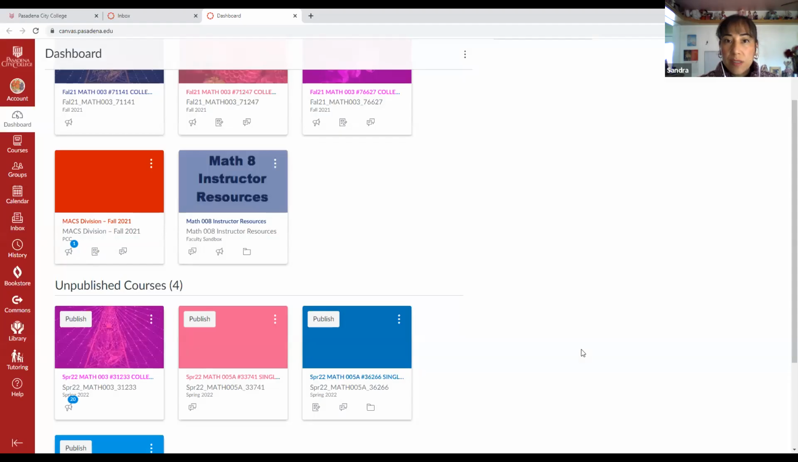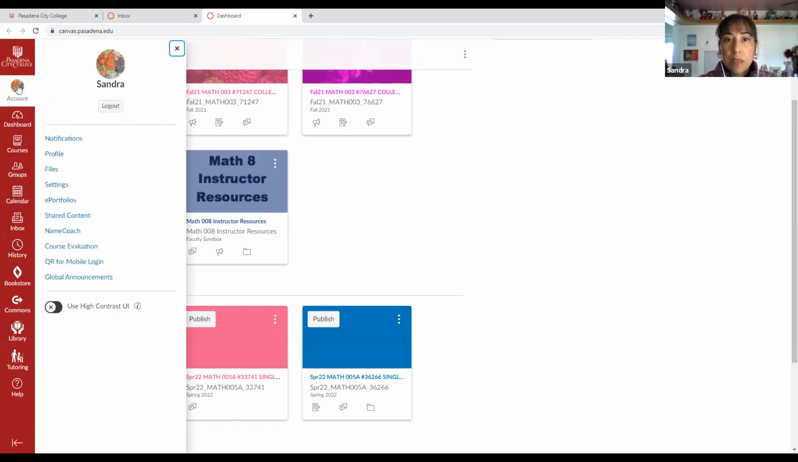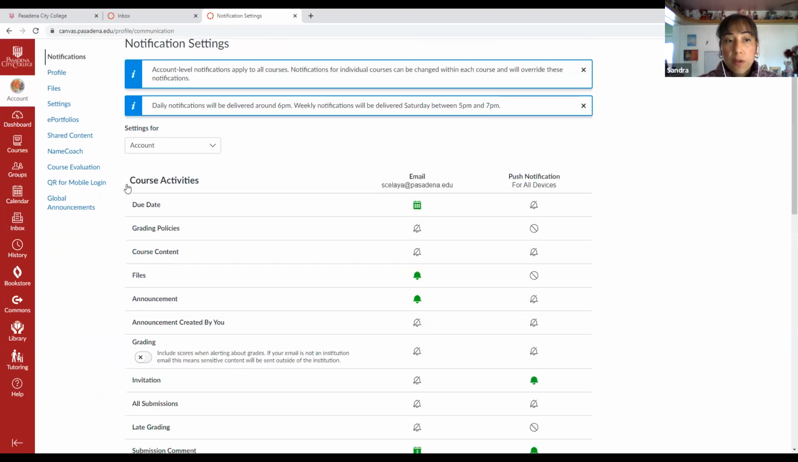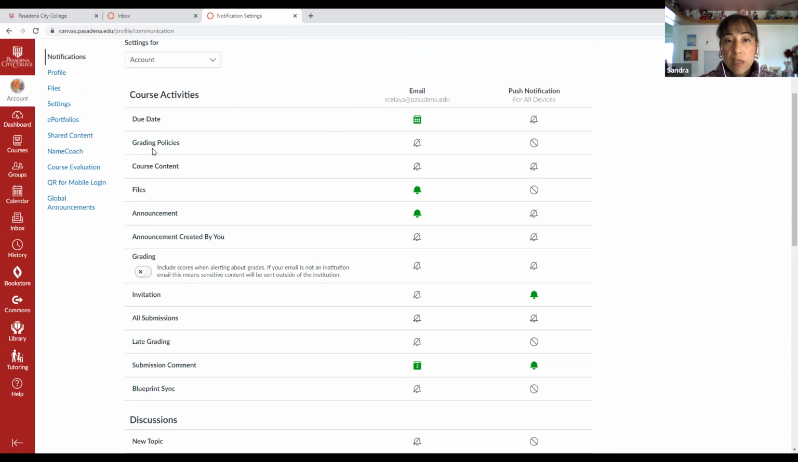So you're going to go into Canvas and click where it says account right here. When you click account, you're going to click where it says notifications. When you click on notifications, you are going to select the things that you want to get notified right away. For example, let's say you want to get notified right away about the grading policies. You just click it and say notify me immediately. This will make that button turn green. If you want to push these notifications to all of your devices, well, this one's not available.